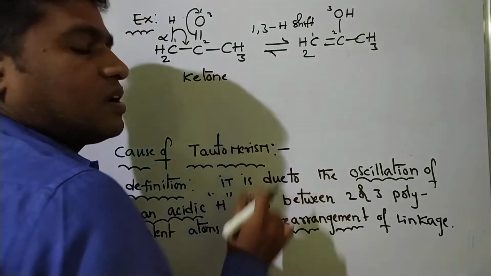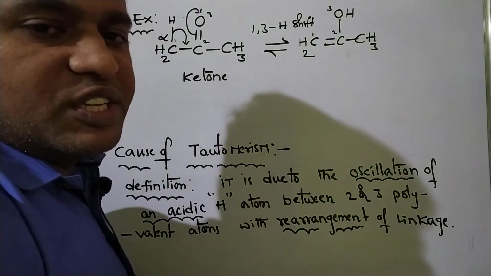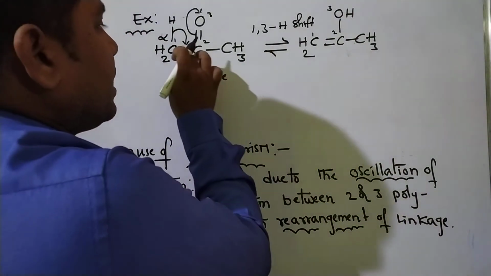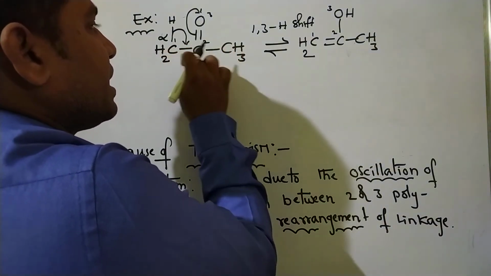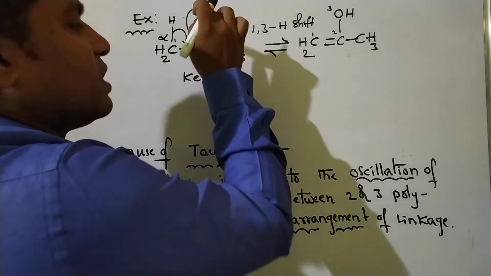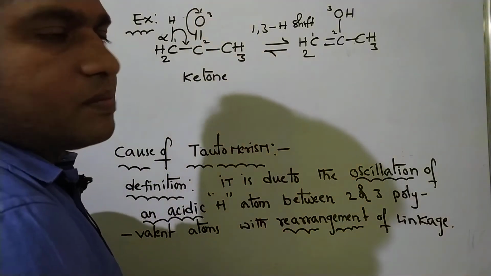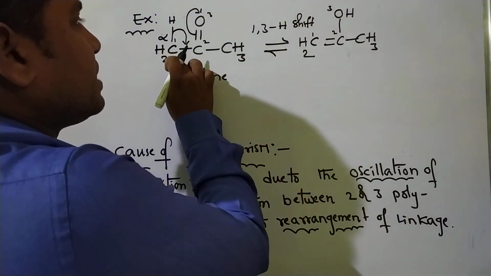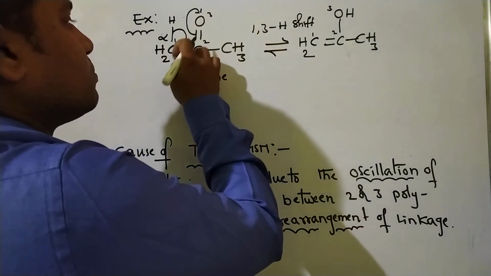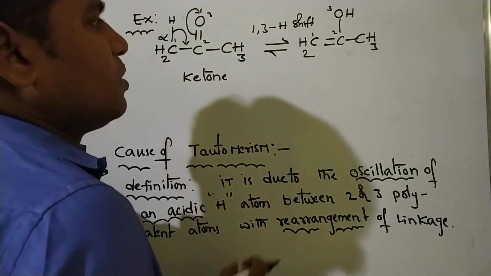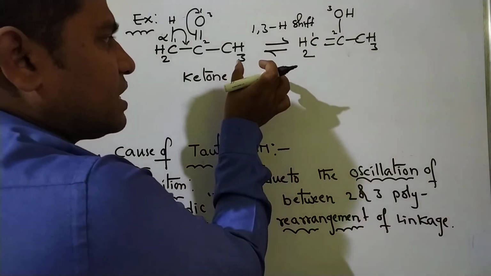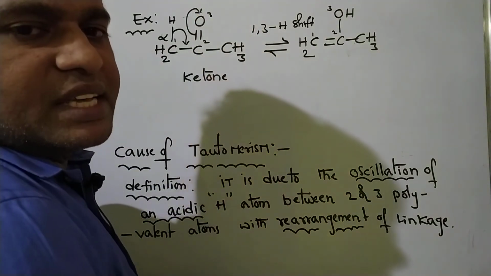So this is called one kind of rearrangement. Means the hydrogen atom rearranges within the molecule. Means it oscillates between 3 polyvalent atoms, 1, 2, 3. So this is the simple rearrangement.